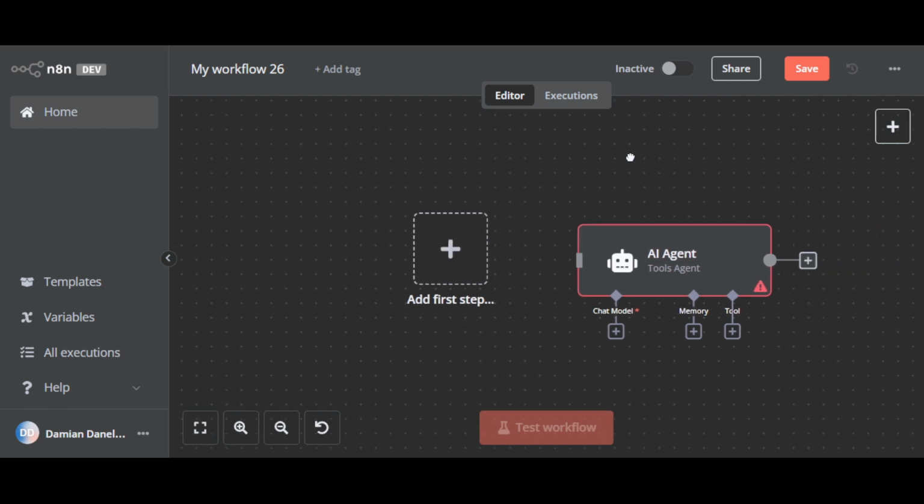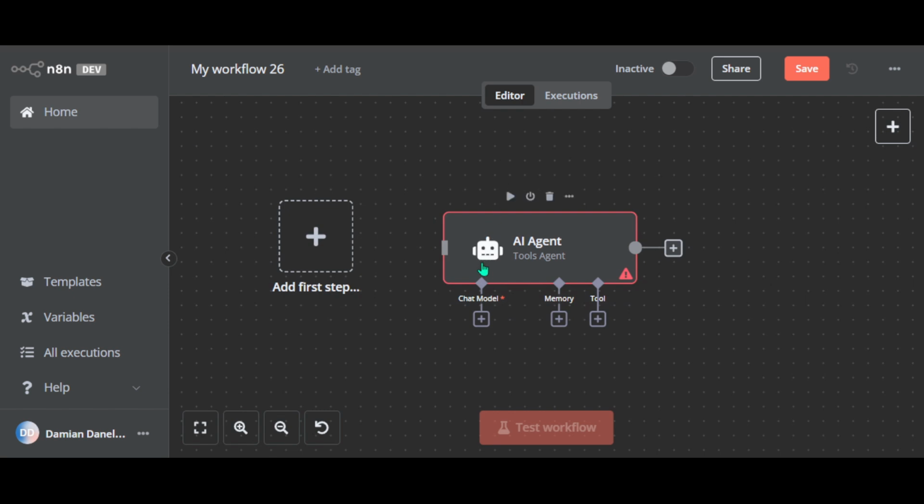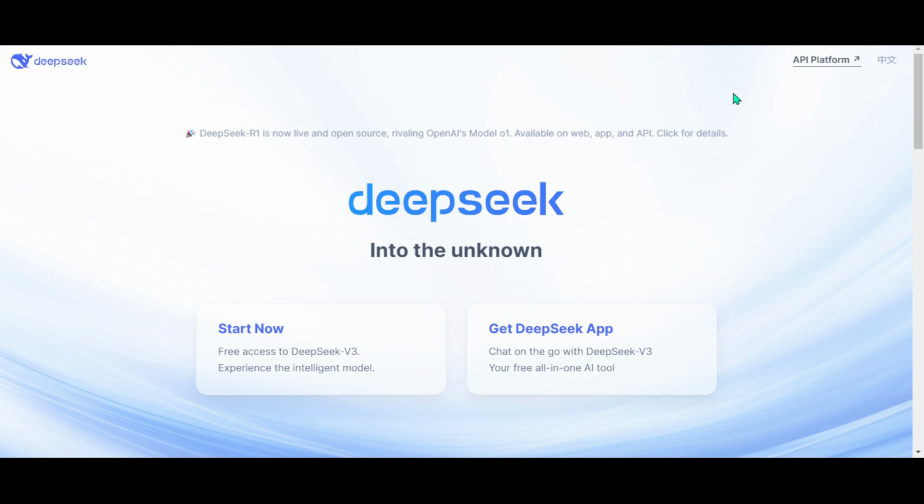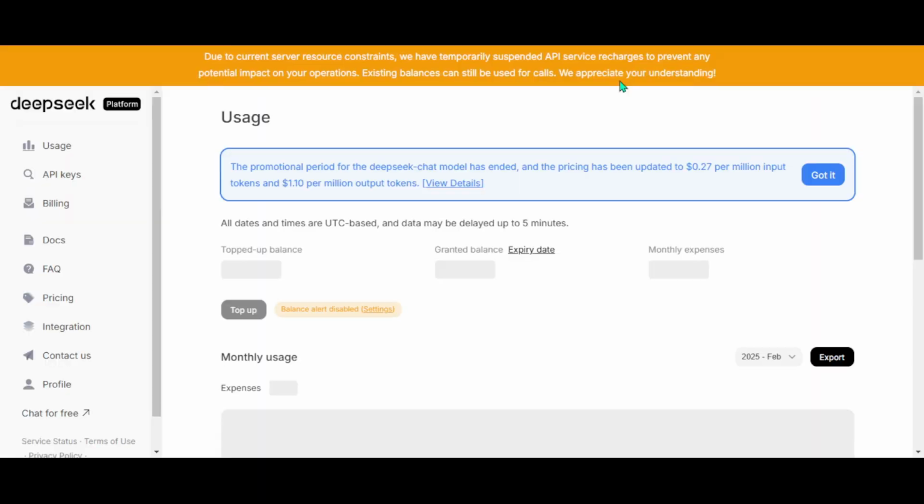Now we need to add the chat model, and we'll use Groq for fast AI inference, as this is the easiest alternative if you don't have access to the official DeepSeek API platform. Currently, DeepSeek has temporarily suspended API service recharges, so we'll use Groq instead, because it's a great alternative.